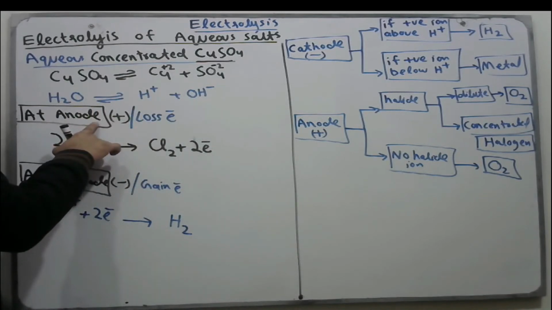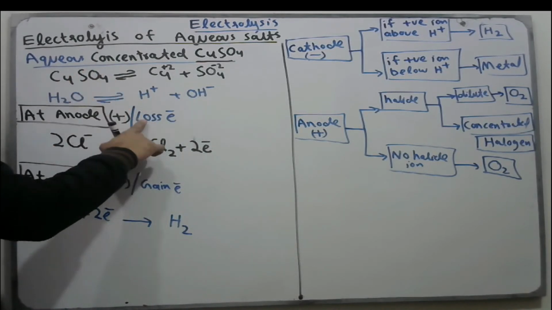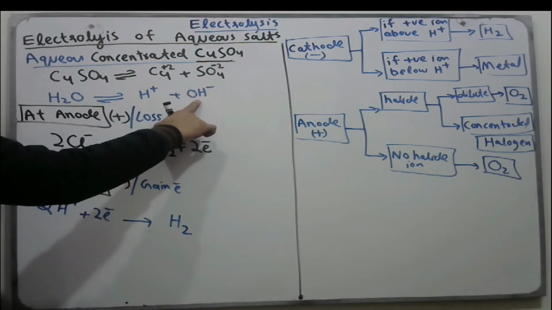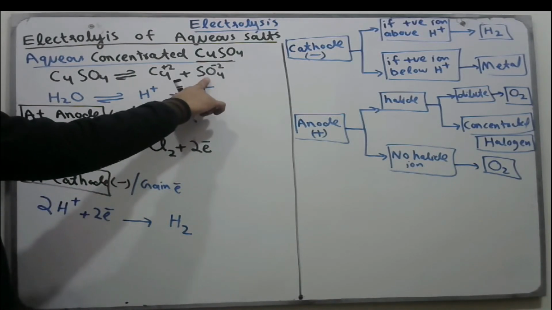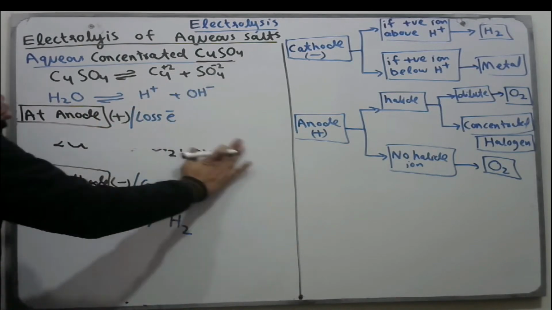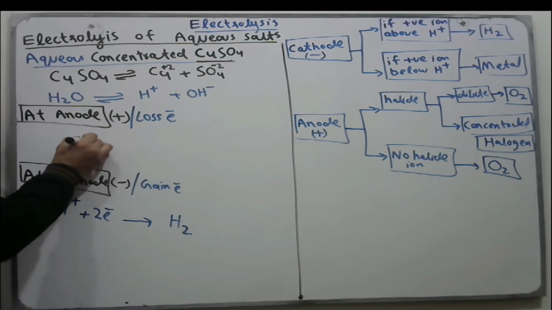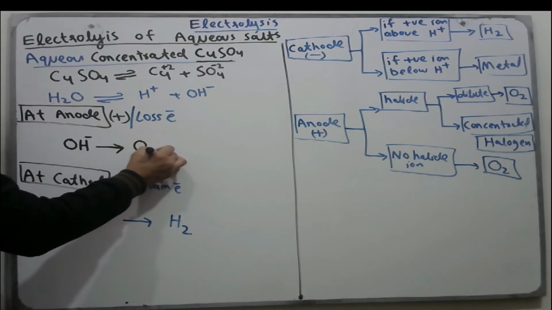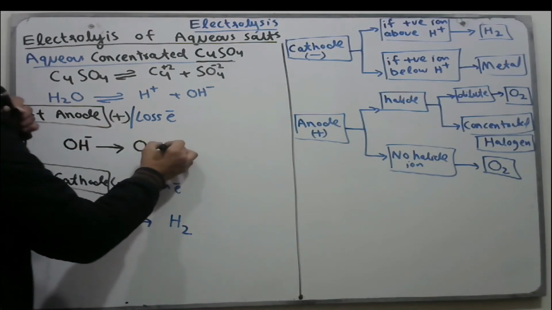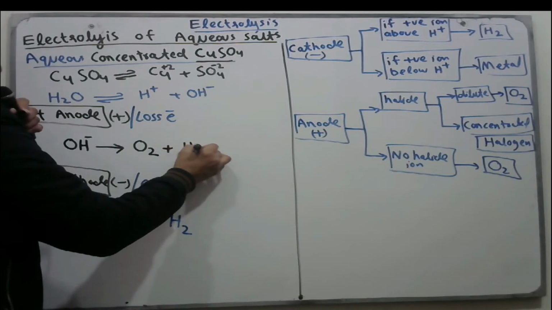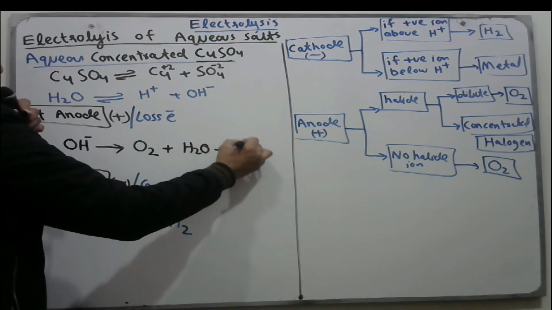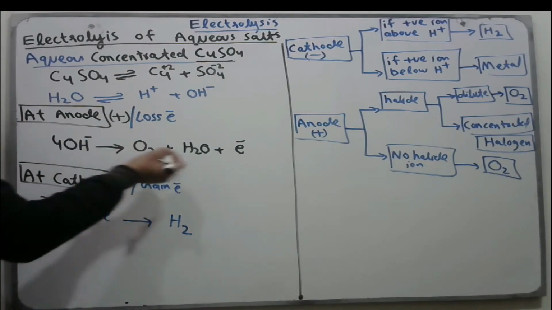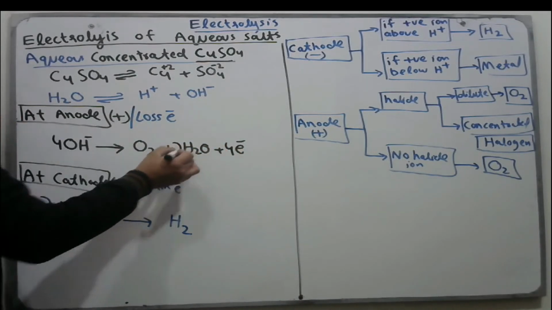At anode for concentrated solution, loss of electron takes place. Out of these two ions, SO4 and OH negative, we know that sulfate ion will never discharge at anode. So here OH negative ions discharge at anode, they lose electrons to form oxygen, along with water. We have to balance the equation. We should write 4 here, as we discussed already, and now this equation is balanced.